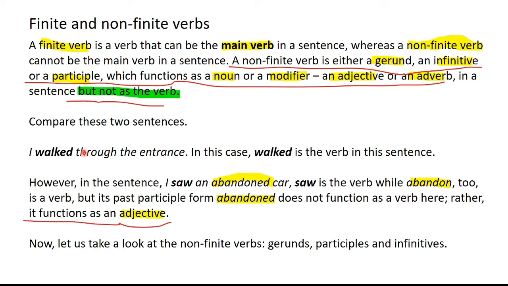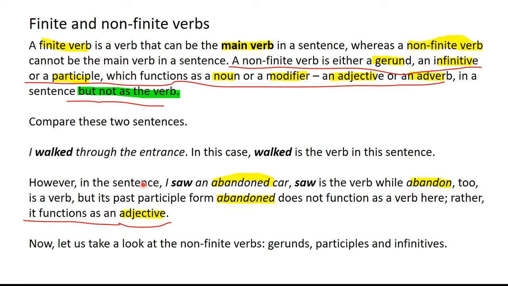Now look at these examples so that we can further see what is the difference between the two. I walked through the entrance. In this case, walked is the verb in this sentence, and walked is a finite verb because it can and is functioning as the main verb in a sentence. I walked through the entrance. See, I is the subject, walked is the verb. Through the entrance is a prepositional phrase serving as the adverbial part of this sentence.